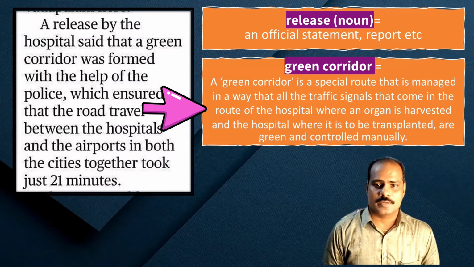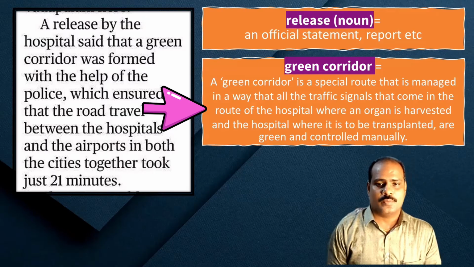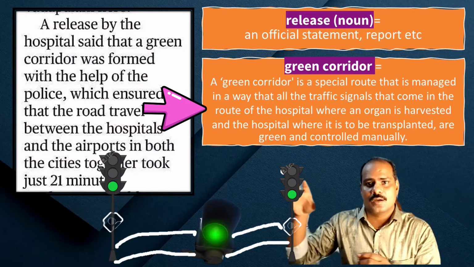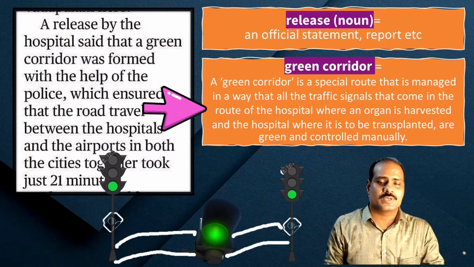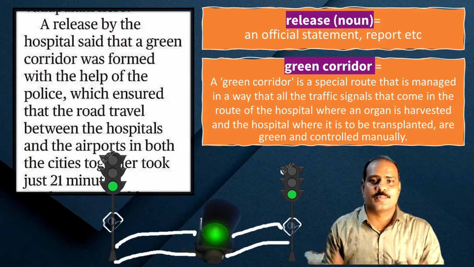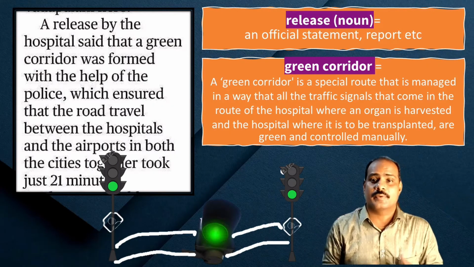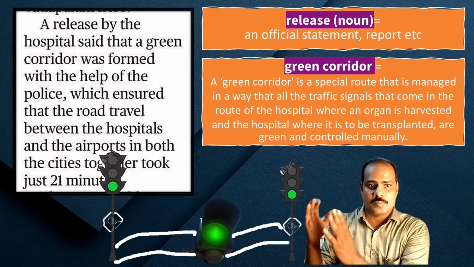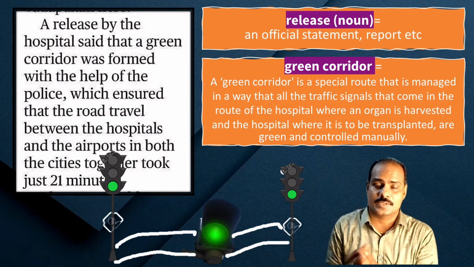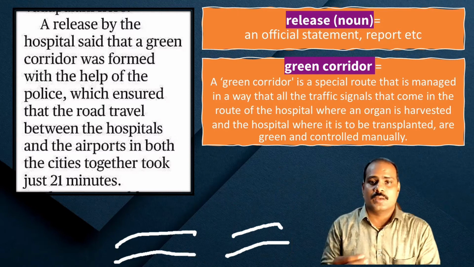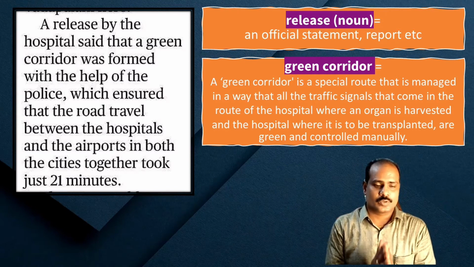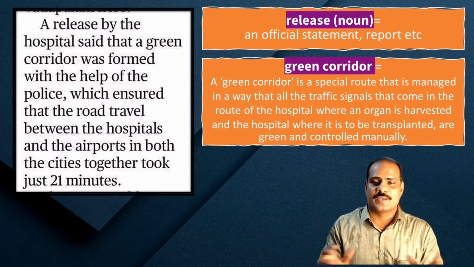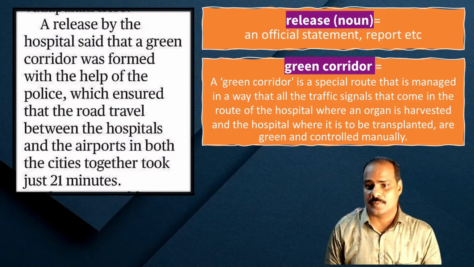So green corridor is a special route that is managed in a way that all the traffic signals that come in the route of the hospital where an organ is harvested and the hospital where it is to be transplanted are green and controlled manually. The traffic lights are always green so that the vehicles that carry the organs, harvested organs, I mean organs removed from a brain dead person's body, they are called harvested organs. Now they are being moved, and then the vehicles should not be stopped, and that's why the traffic signals are always green, and that is called green corridor, and that was formed with the help of the police.